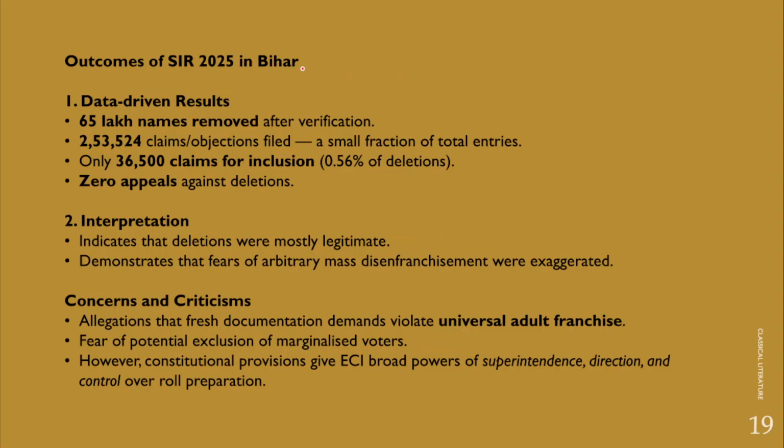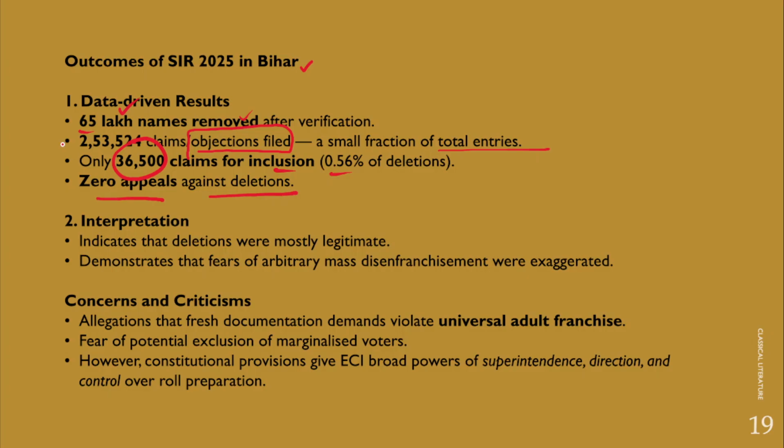However, what are the outcomes of the special intensive revision exercise? The outcome is that 65 lakh names were removed after verification from the electoral roll in the state of Bihar. However, only 2,53,524 objections were filed against this deletion from the electoral roll, and in fact it is just a small fraction of the total entries. Only 36,500 claims for inclusion were made, which is just 0.56% of the total deletions of voters, and in fact zero appeals against the deletions.